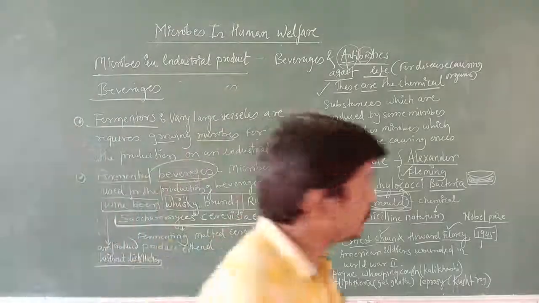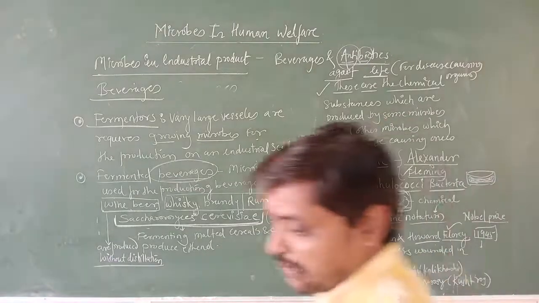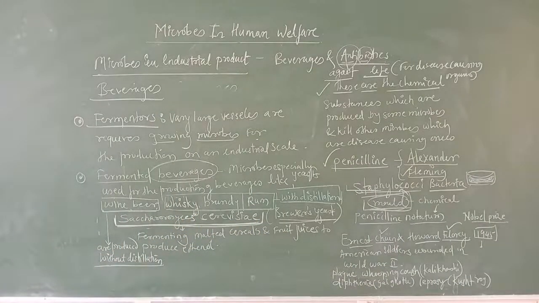So this is about microbes in industrial products. I am going to stop here, and in the next class I will start with the next point under microbes in human welfare, that is chemicals, enzymes and other bioactive molecules.